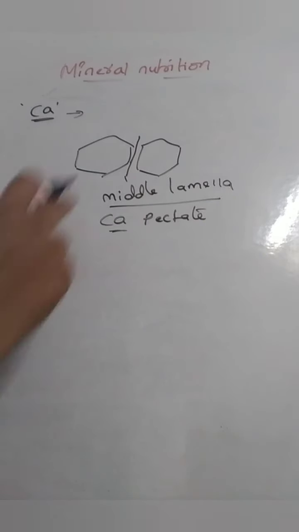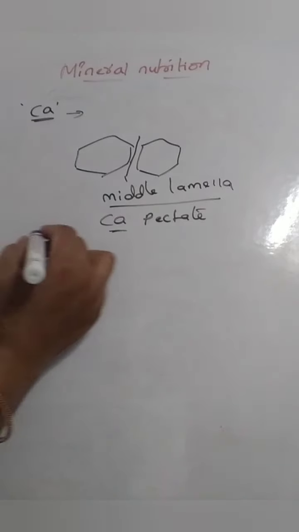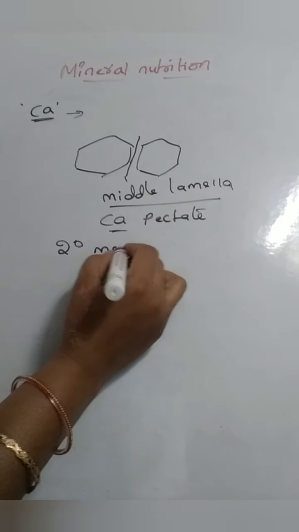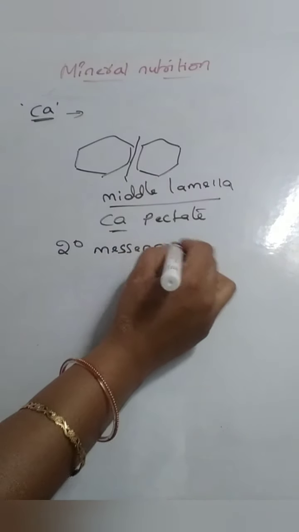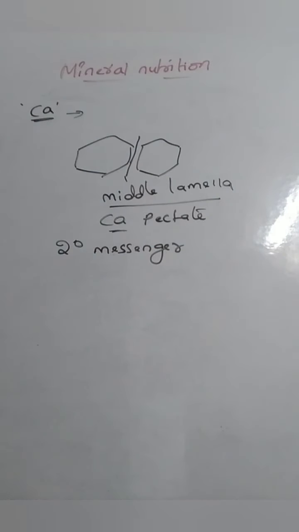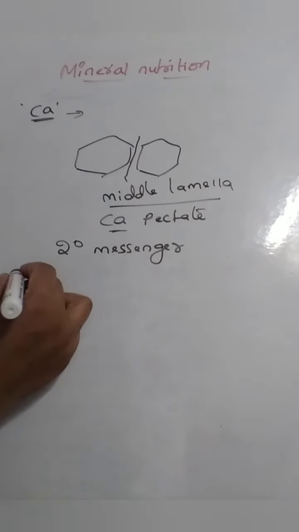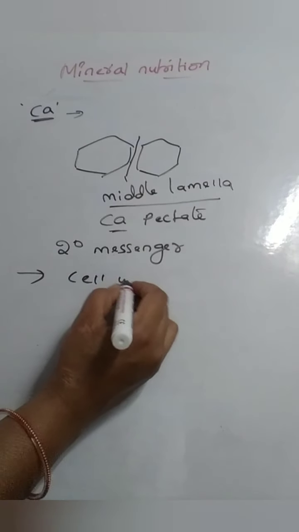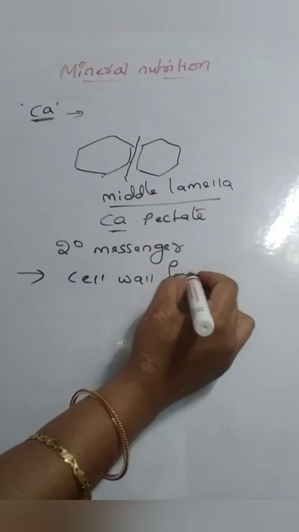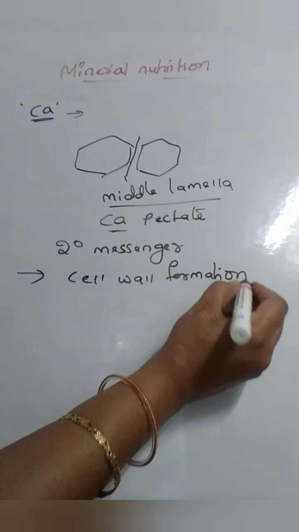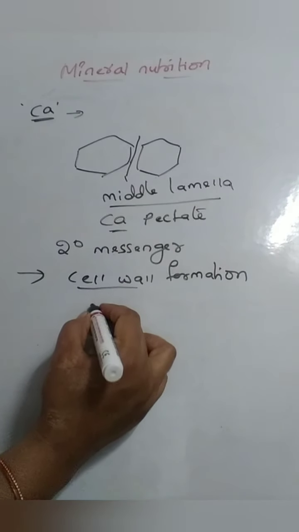It acts as a cementing material between two adjacent cells, and also as a secondary messenger in signal transduction pathways, to transfer signals from one region to another. It also helps in cell wall formation, that means a cell plate in between two cells.